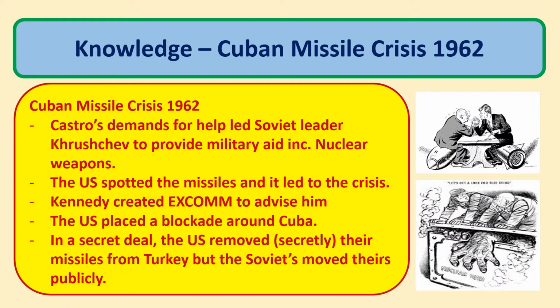But if you wanted to take this further, you'd say that as a consequence of the Cuban Missile Crisis, it led to the development of a hotline, so you weren't relying on telegrams. There was a test ban treaty, and there were various other developments as well. Kennedy looking like a global leader, Khrushchev being removed. But the time frame of the question is 62, so we would want to be finishing it in 62 and not taking it further, which gives you the opportunity to lose marks by including things not within that time period.